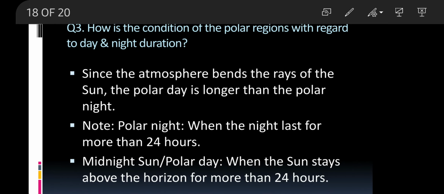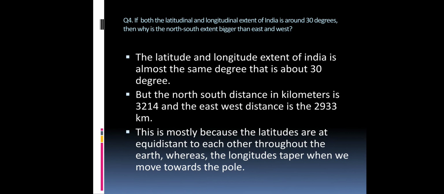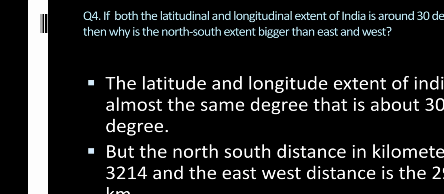So what are the conditions of the polar region with regard to day and night duration? The rays of the sun in the polar region are longer than the polar nights. Polar nights are when the night lasts for more than 24 hours. And the midnight sun, polar day, is when the sun stays above the horizon for more than 24 hours, so you can see extreme temperature, extreme sun rays as well.